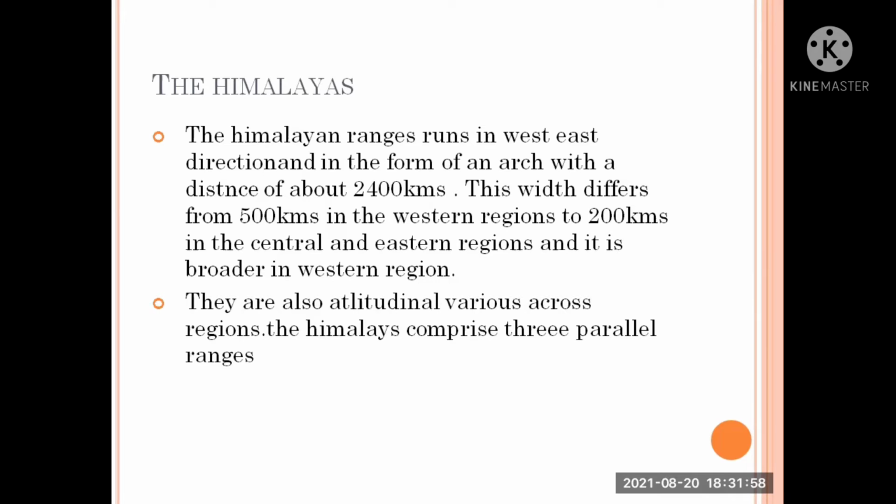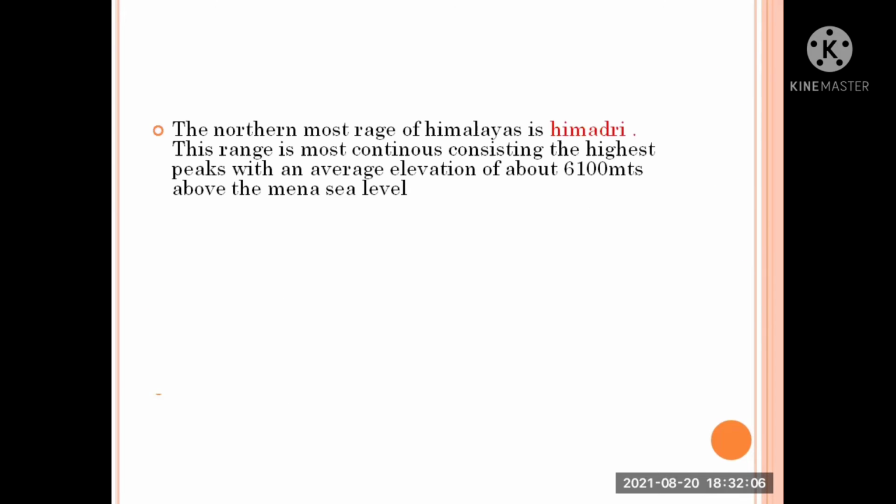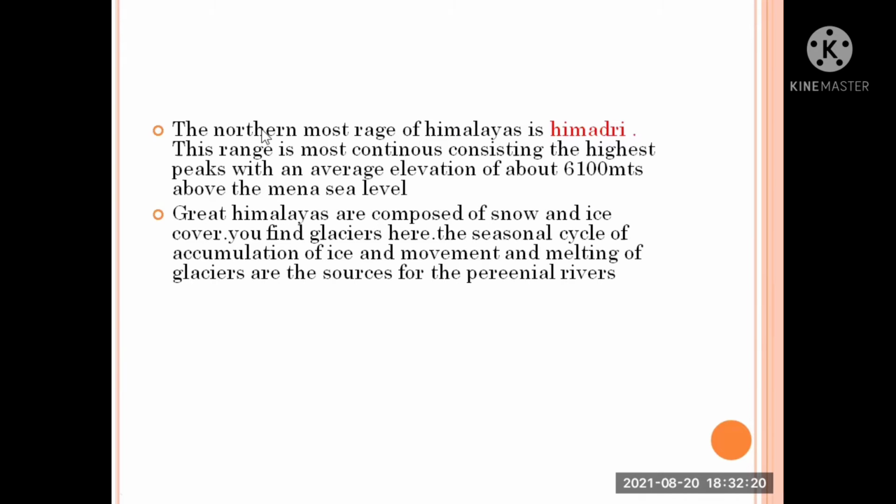The Himalayas comprise three parallel ranges. These ranges are separated by deep valleys and extensive plateaus. The northernmost range of the Himalayas is Himadri. This range is the most continuous, consisting of the highest peaks with an average elevation of about 6,100 meters above mean sea level. The Great Himalayas are composed of snow and ice cover.